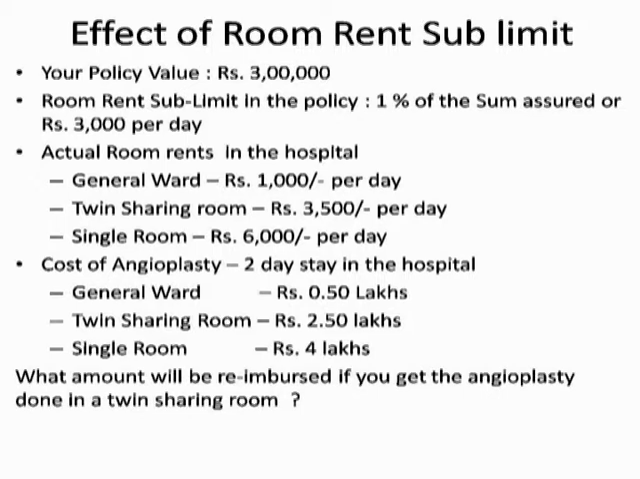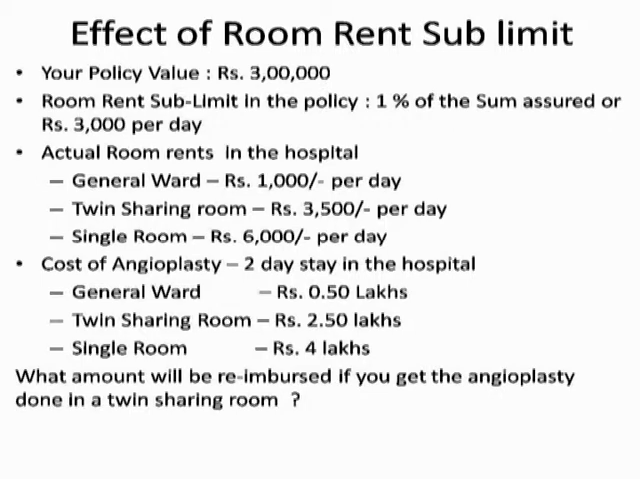This example will illustrate this. You had this policy of 3 lakhs with a room rent limit of 3,000 rupees. Now let's take a hospital where a general ward comes at 1,000 rupees rent a day, twin sharing room comes at 3,500 rupees, single room say comes at 5,000 rupees. Now as per your policy, you are eligible for only a general ward. You are not eligible for a twin sharing, since that costs 3,500.